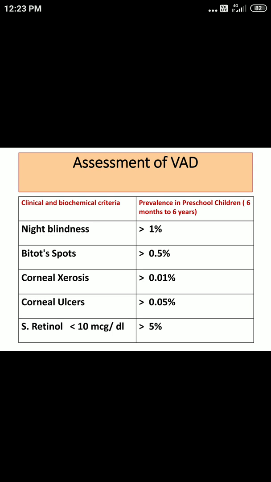So out of these 5 criterias, if we find any one criteria, we can say that the particular community is having a problem of vitamin A deficiency or the problem of xerophthalmia in the community. So this is just for practical purpose. If you can memorize and write, well and good. Otherwise, initial criteria are very, very essential to mention in your answer. But at community aspect, it is very important when you start practicing. And if you want to conduct service like for xerophthalmia in your community, you can use these guidelines.